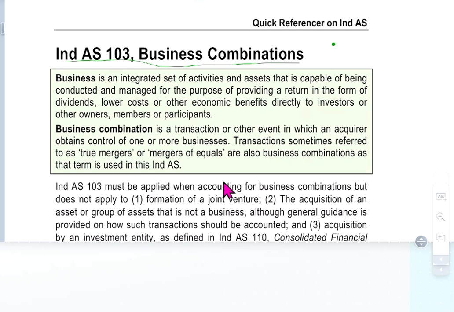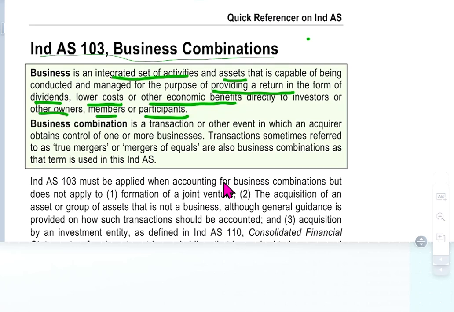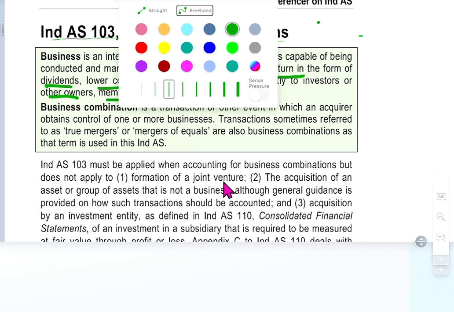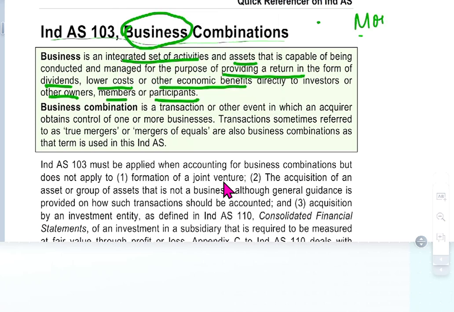Business is an integrated set of activities and assets that are capable of being conducted and managed for the purpose of providing a return in the form of dividend, lower cost, or other economic benefits directly to investors or other owners, members, and participants. So first we are defining what is business. Business is something where money is coming in, then money goes into the business.